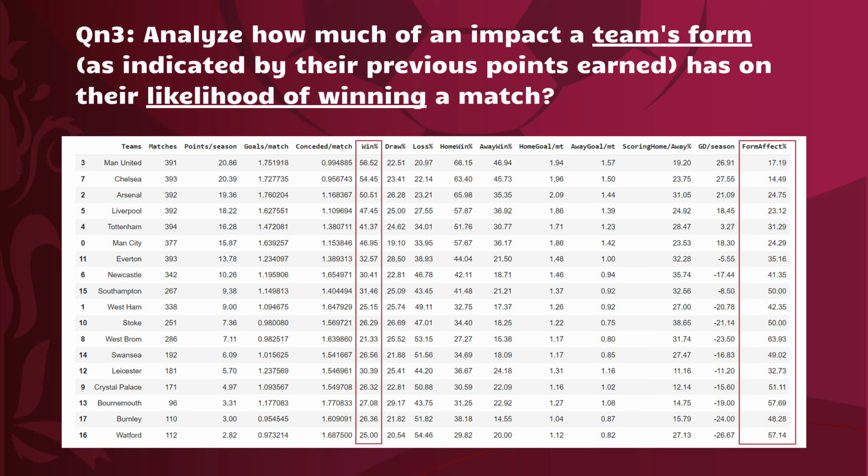From the table above, we can see that the form effect percent is considerably low, which is less than 50% for most of the teams. This shows that form points have an impact on the team's likelihood of winning a match.